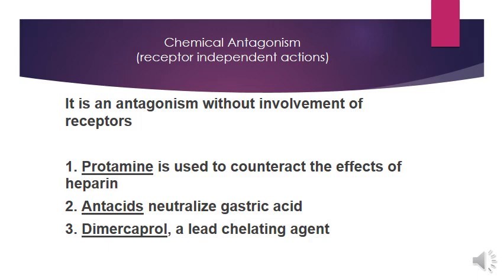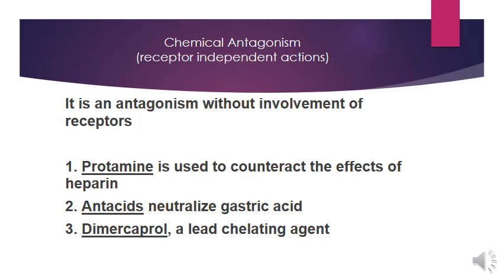Due to these chemical changes, agonist cannot bind with the receptor and does not show any biological response. An example of chemical antagonism is protamine sulfate, which is a positively charged ligand.